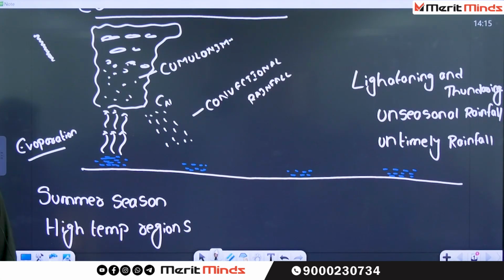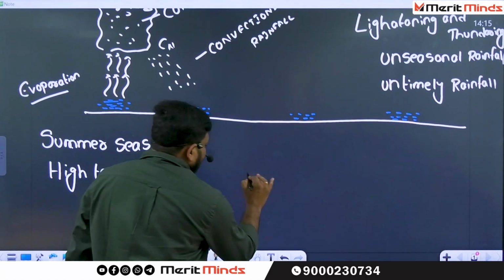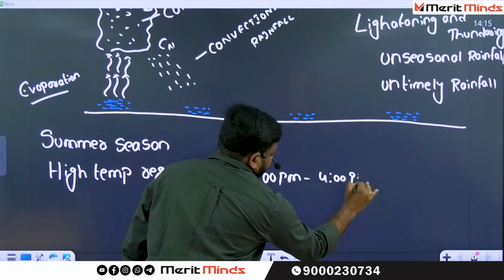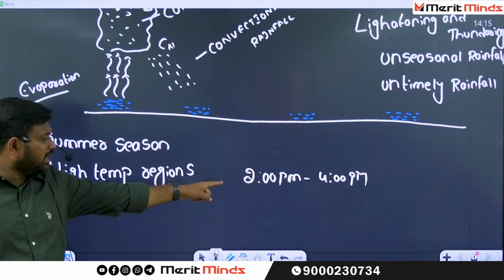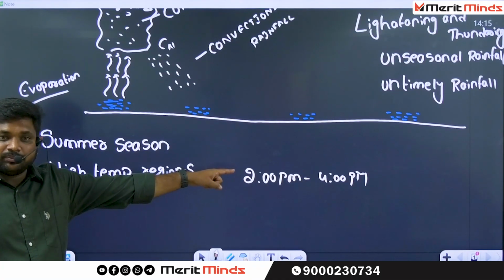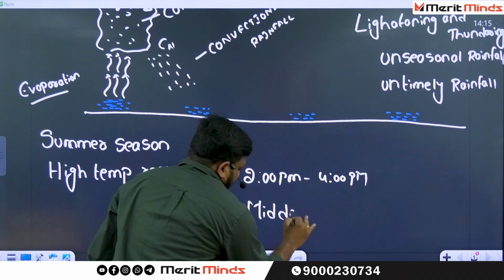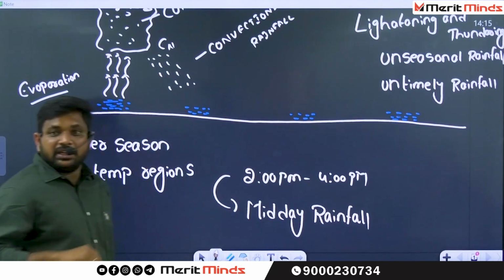See the condition? There is a region called the equatorial region, where you can find the highest temperatures over the globe. Every day you can find rainfall between 2 p.m. to 4 p.m. If you are there on the 0 degrees, you are going to experience this every day by the time of 2 p.m. to 4 p.m. That's why this rainfall is also referred to as midday rainfall.